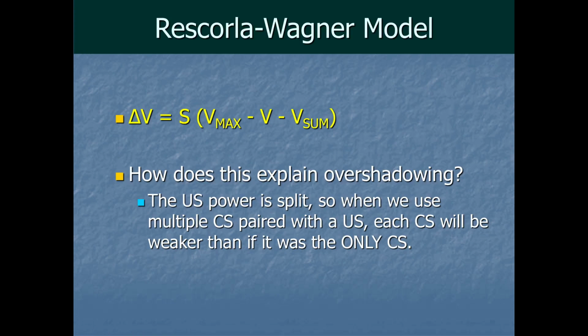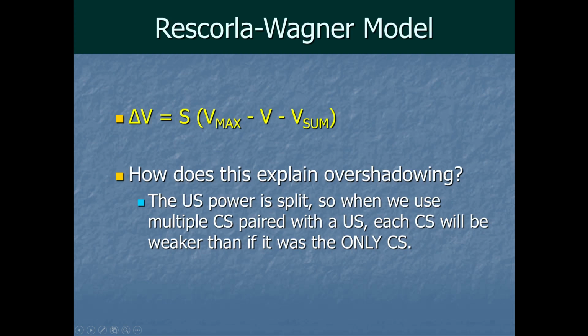And the Rescorla-Wagner model also predicts and explains overshadowing. So remember that overshadowing was where you pair two or more stimuli up with the US at the same time, and one of them just seems to get more learning than the other. So how does this model explain overshadowing? Basically, when multiple stimuli are showing up with the US, its power is split across them. Any learning for one also takes up some of the charge and has to be subtracted out in the V sum of the other one.